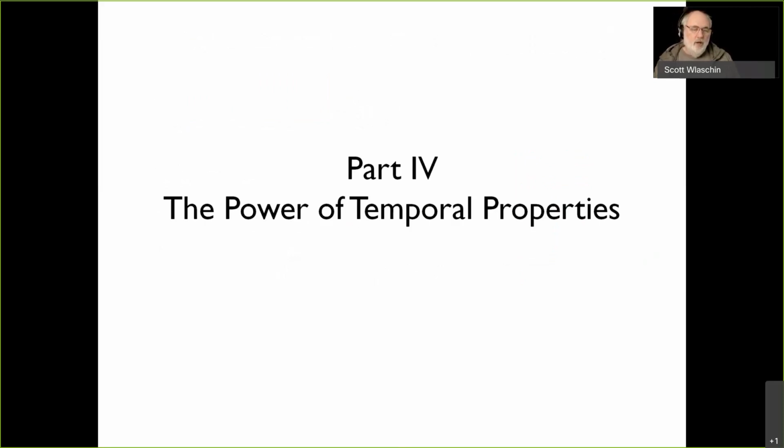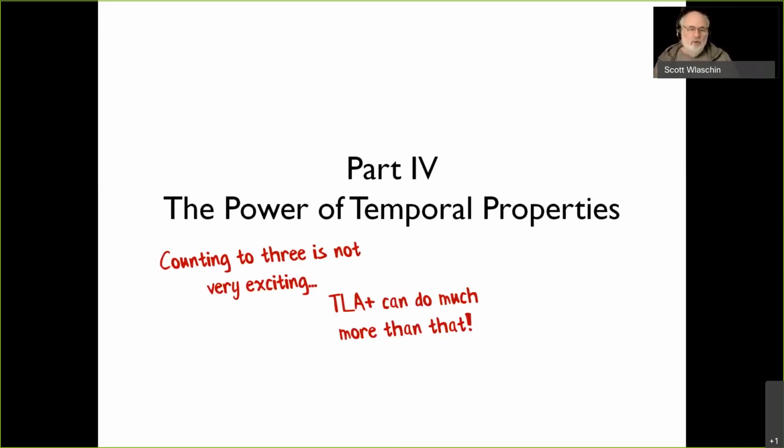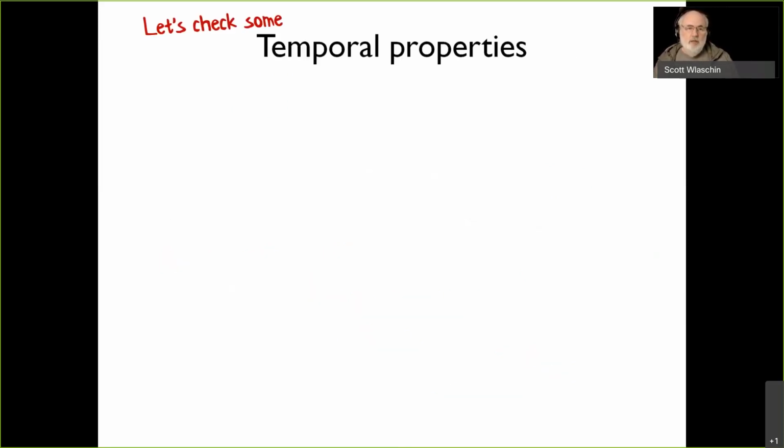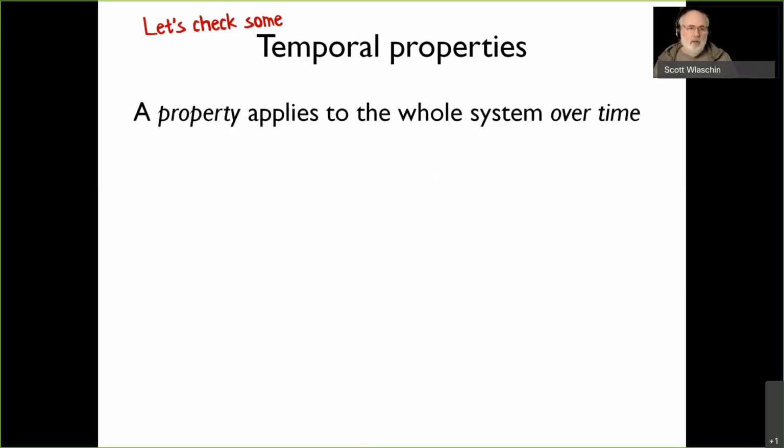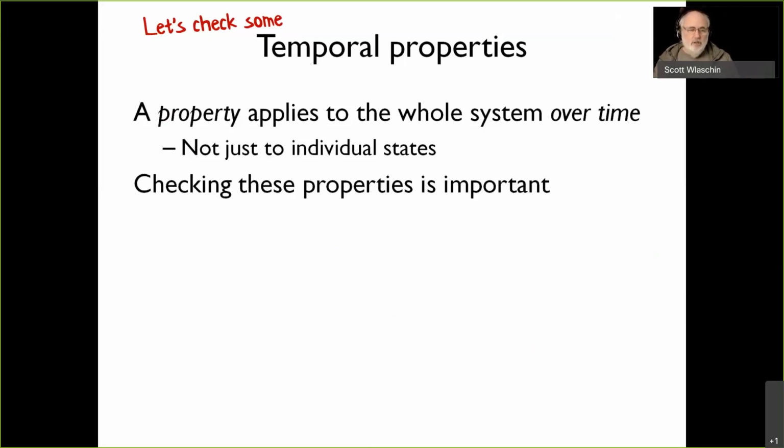So we've got a very complicated way of counting to 3. It's not very exciting, but that's not the point of using TLA plus. The point of TLA plus is it can do a lot more than that. And so let's start doing these extra things that your programming language can't do. We're going to check some temporal properties. Temporal properties are properties that have some sort of meaning over time. Okay, so a property applies to the entire system over time, not just to any individual state at any one time. And so checking these kinds of properties is really, really important.